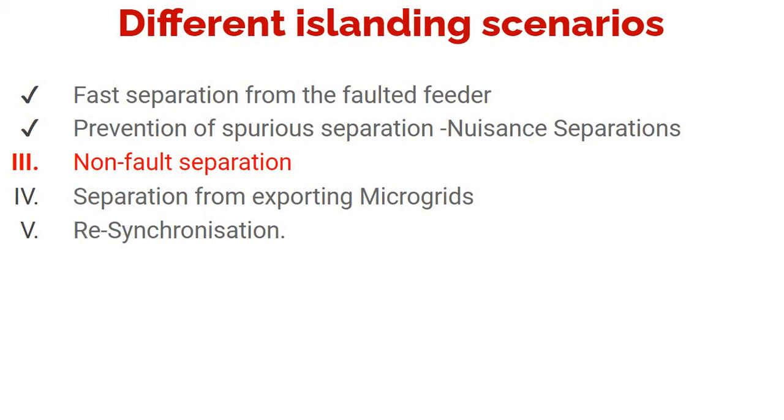And today we will see non-fault separation. Sometimes it is essential to separate the microgrid from the utility grid even if there is no fault. We will see that. And then separation from exporting microgrid. So sometimes we have to separate the exporting microgrid from the utility, and then resynchronization. So coming to separation under non-fault condition.